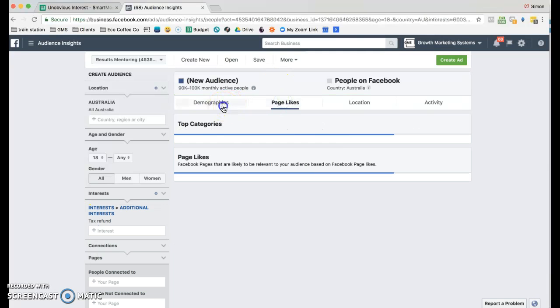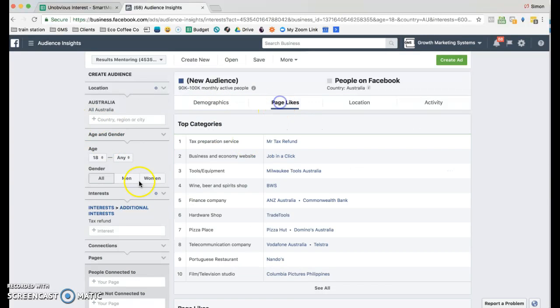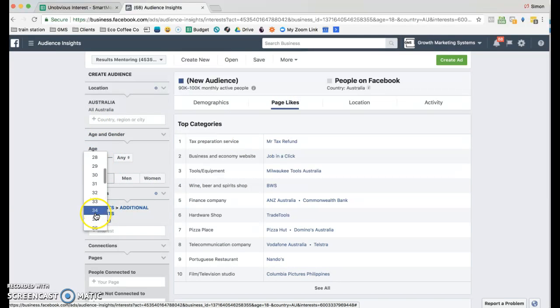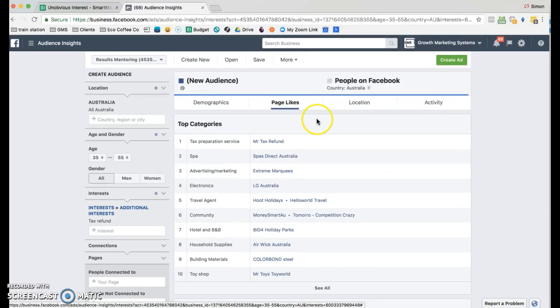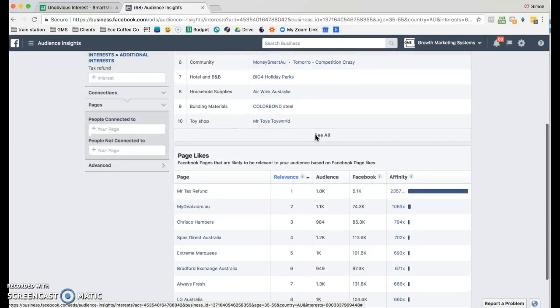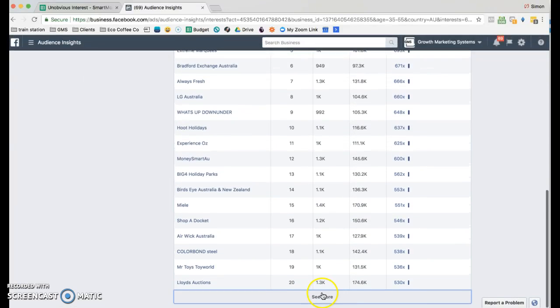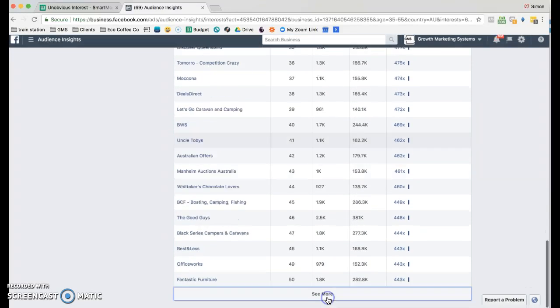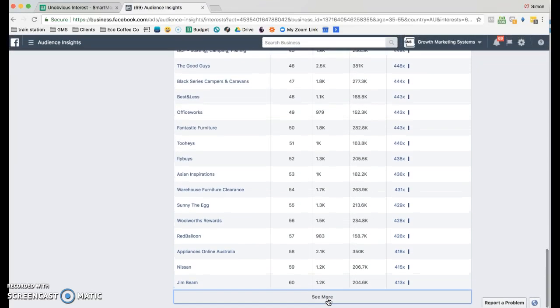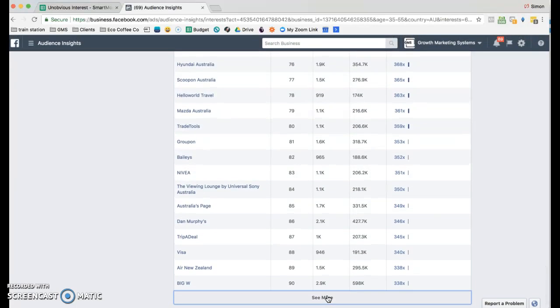And what this will do is give me stats around tax refund on anyone in Australia. Then I can put in the ages that we're looking at, so 35 to 55 just as a base. And then what I can do as well is go down to page likes here. So then, looking at the top 100 pages that someone who shows an interest around tax refund is most likely to engage with or follow on Facebook. So I can get that top 100.